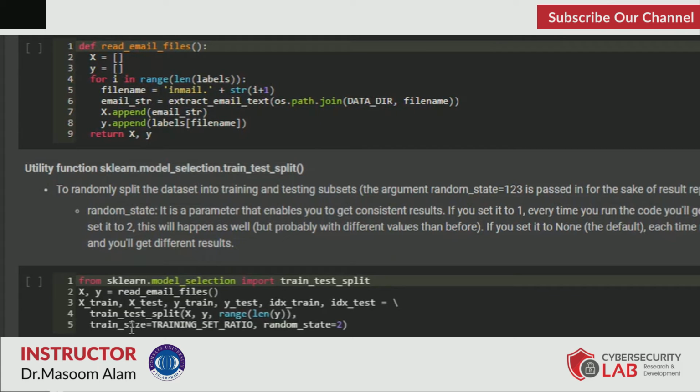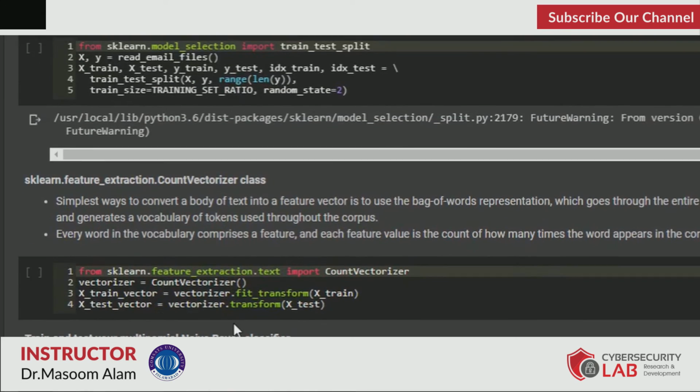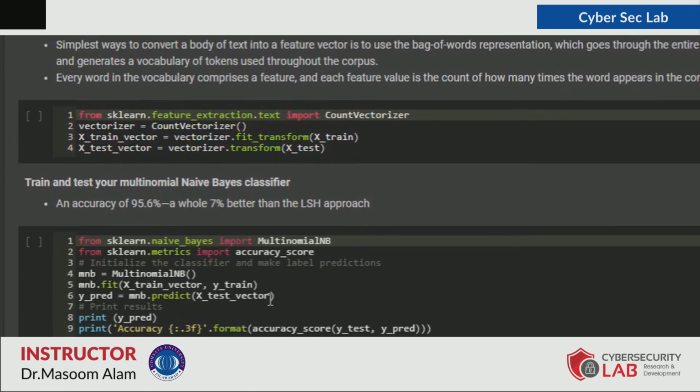Then we split them using a predefined set ratio as well. So we have a 70-30% ratio: 70% goes to training and 30% goes to testing. And we convert the email messages into vectorized form through the bag of words representation that we have already seen with the help of an example in the slides as well.